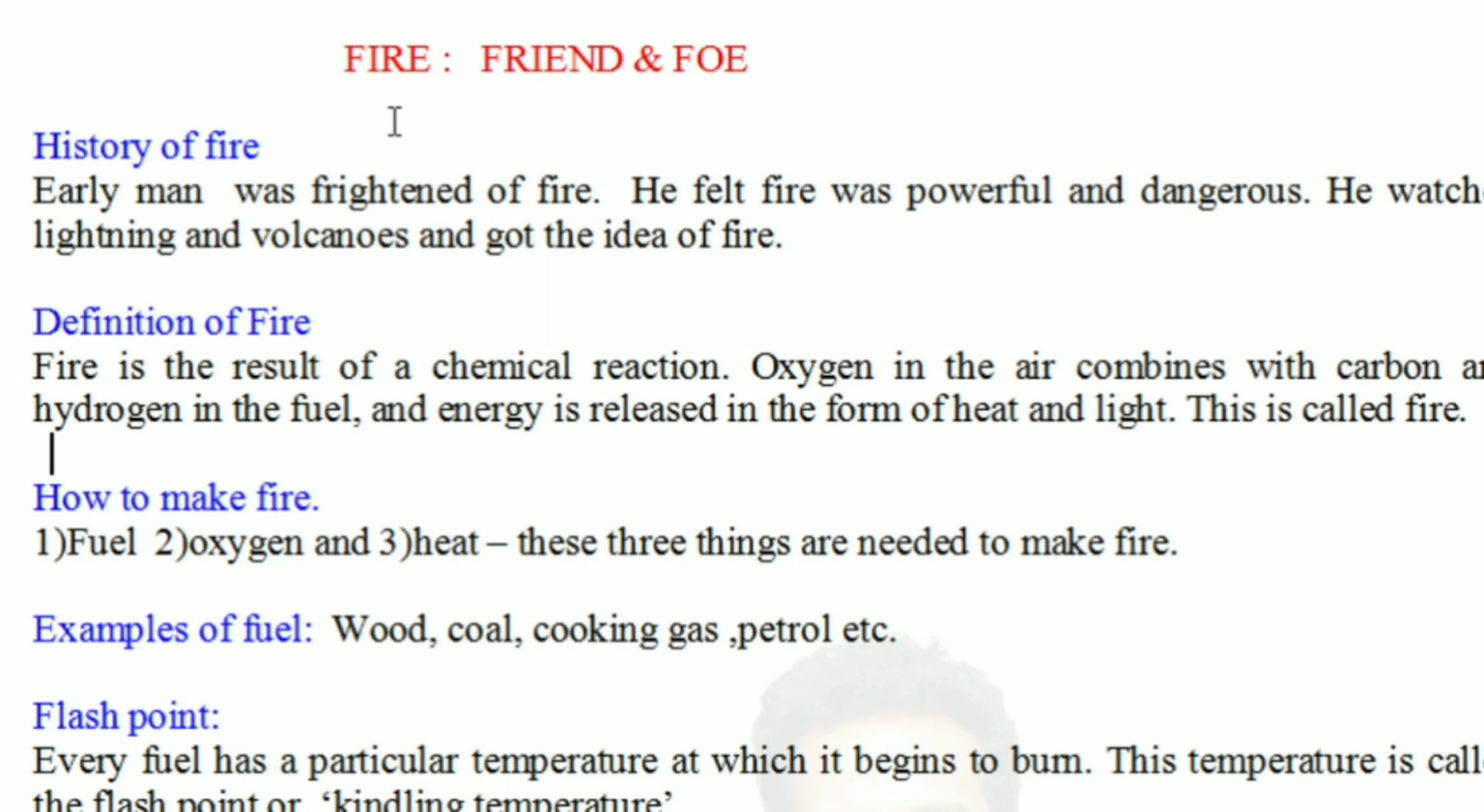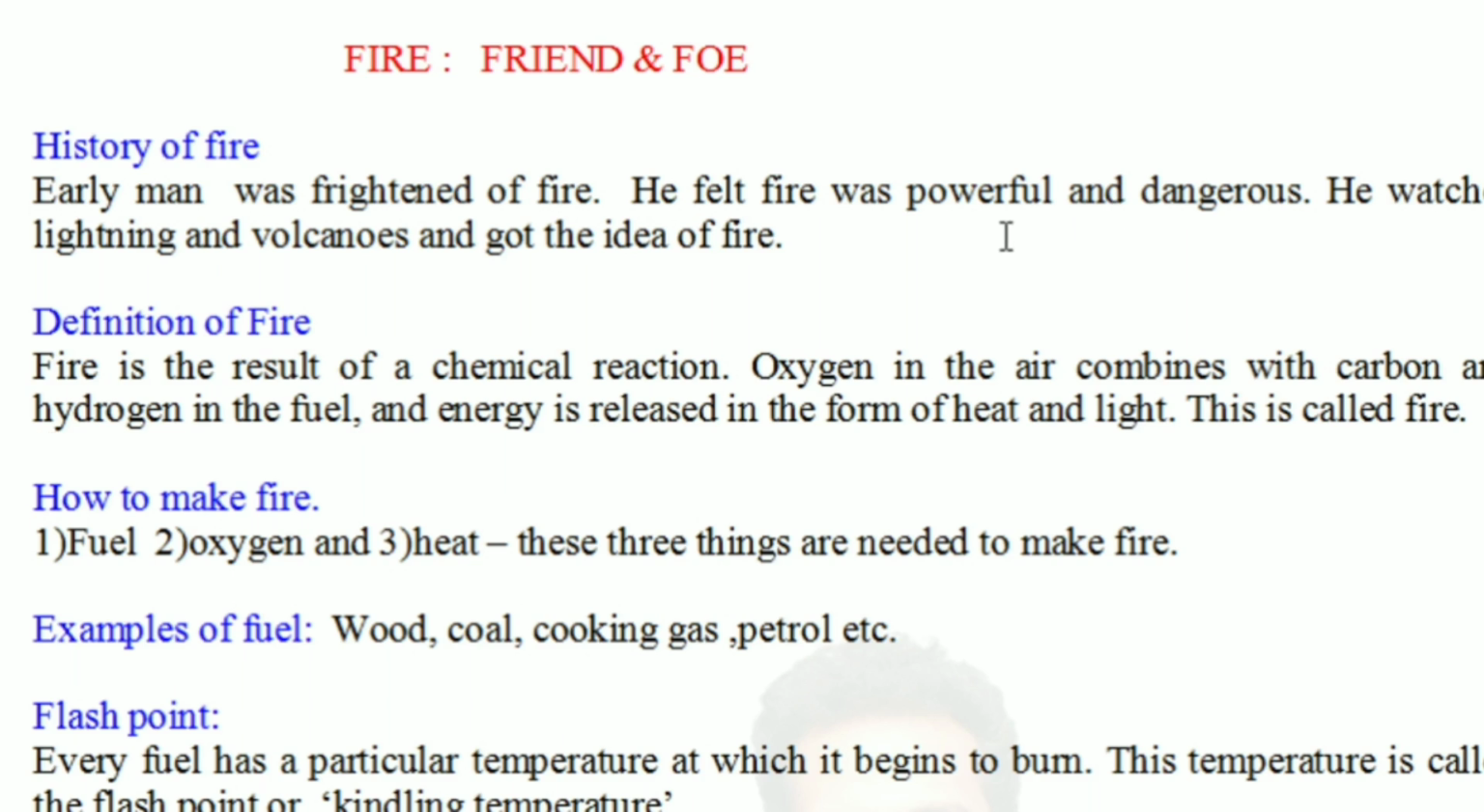Early man was frightened of fire. He felt fire was powerful and dangerous. He watched lightning and volcanoes and got the idea of fire. So man was frightened of fire in primitive times. Why? Because he felt it to be very dangerous and powerful.